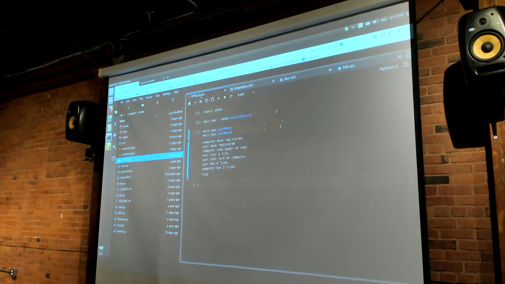Let's talk about this a little bit more directly. Here's a rock, paper, scissors script. Import Udebs, create the rock, paper, scissors, and then I'm going to have the computer player play paper and the user play rock. What's going to happen is both moves get registered. Computer uses paper on user, and user loses a life. User uses rock on computer, nothing happens because rock does nothing to paper. And then user has 4 lives and computer has 5 left. And we can run that again. And you'll notice the user is now down to 3 because he tried to play the same thing twice.